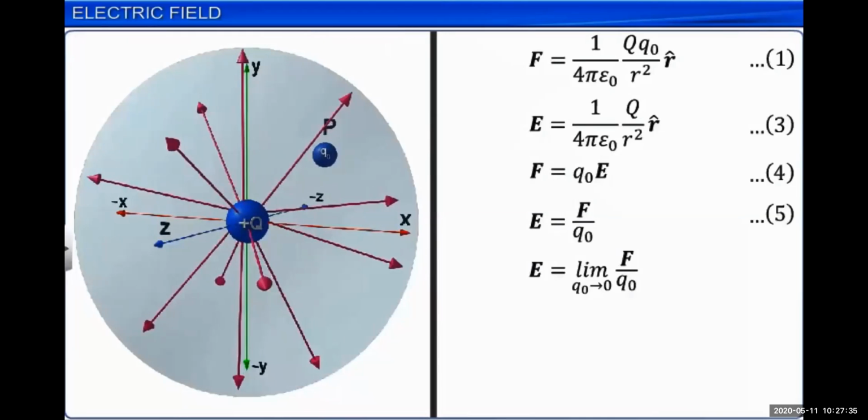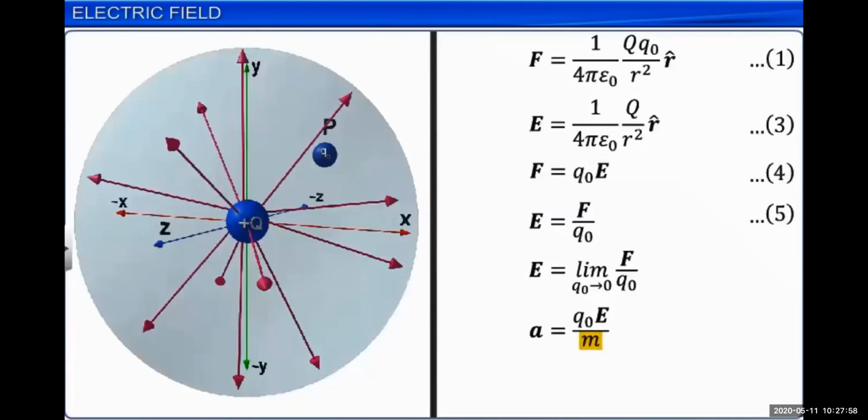We know very well that electric field intensity is because of the source charge. Suppose there is a vacuum and no charges, no particles there. There does not exist any electric field. If we bring another charge, then electric field will be because of this charge.